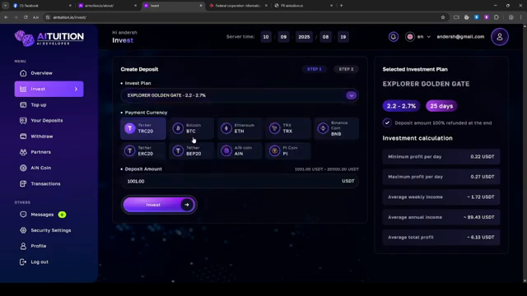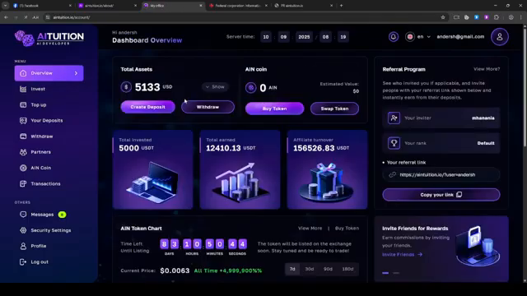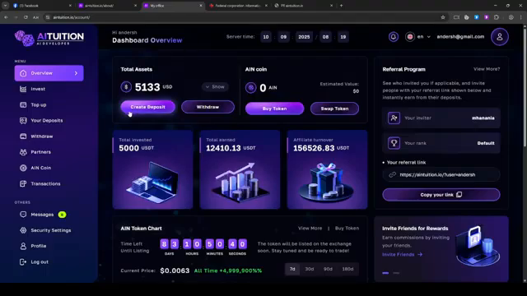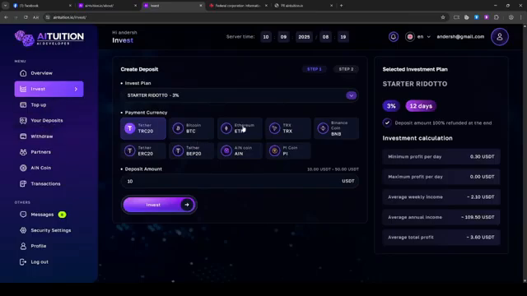You choose whatever package you want. I currently do have 5,000, as you saw, so I'm just going to invest here as an example for you. What do I have, by the way? I always confuse which USDT it is. So I have it in Ethereum USDT, so I am going to create a deposit. Same thing here. You can create deposit or click invest. It's the same thing.